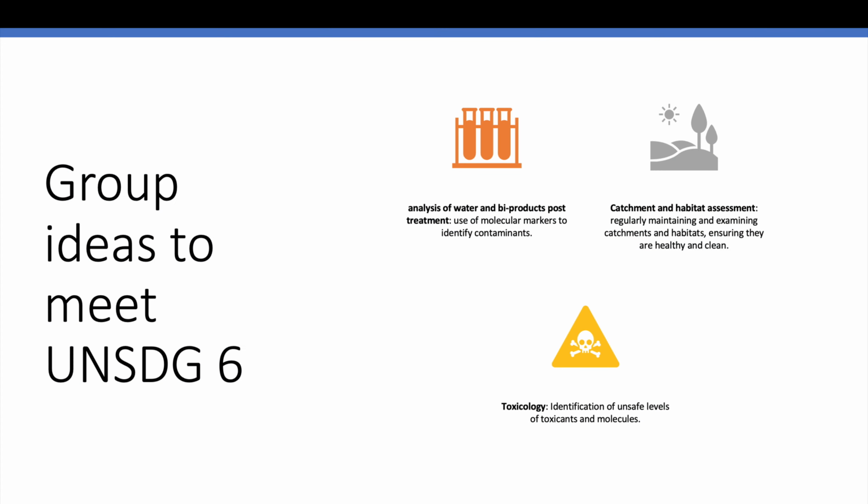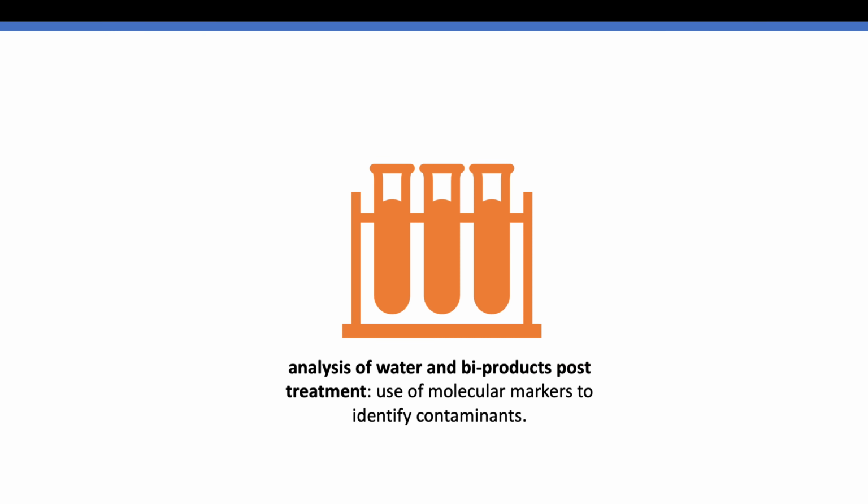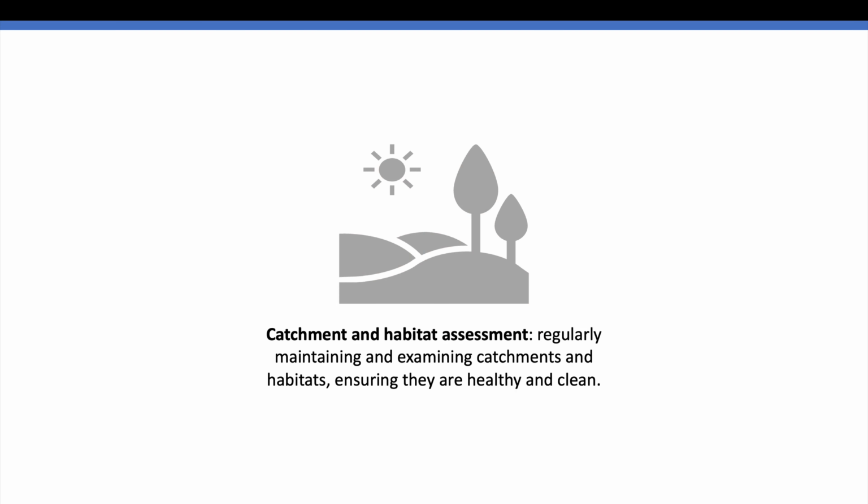The group curated ideas to reach this target goal: analysis of water and byproducts post-treatment. This involves use of molecular markers to identify contaminants, both known and emerging. Analysing byproducts after treatment ensures any contaminants not picked up during the first round of analysis are found. Catchment and habitat assessment. Regular maintenance and examination of catchments and habitats, ensuring they are healthy and clean. Regularly maintaining and assessing catchments and habitats prevents further damage and contamination.